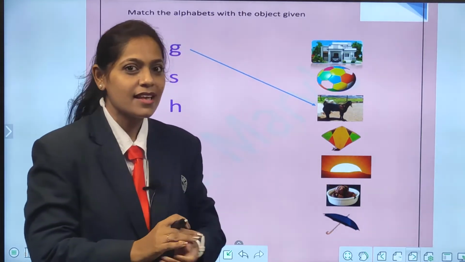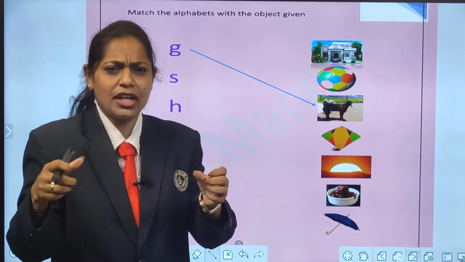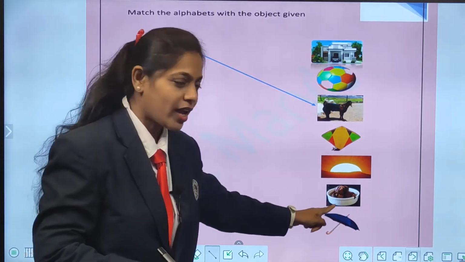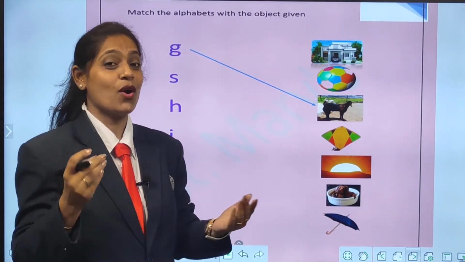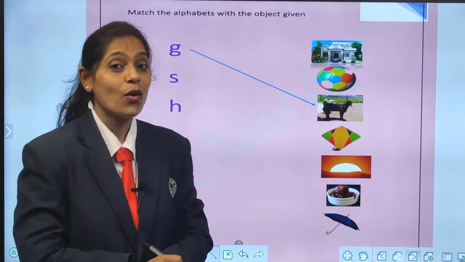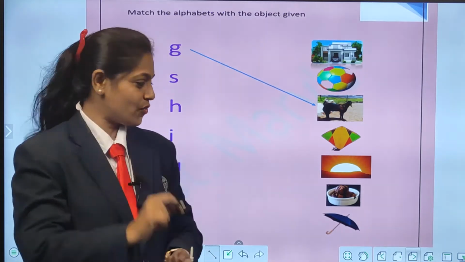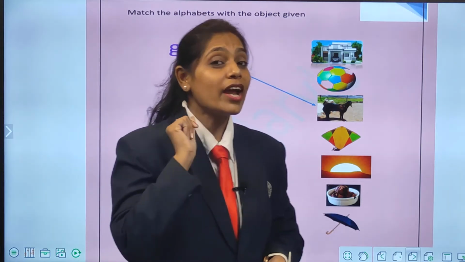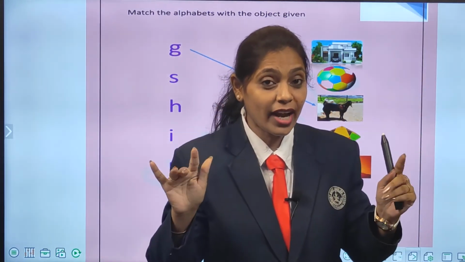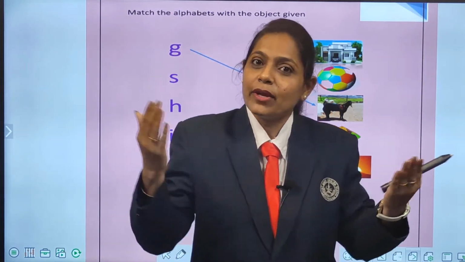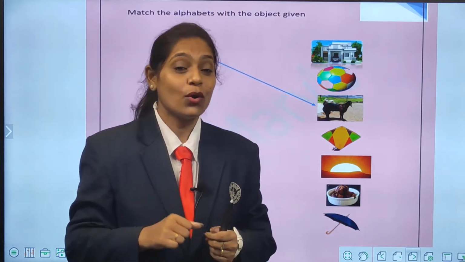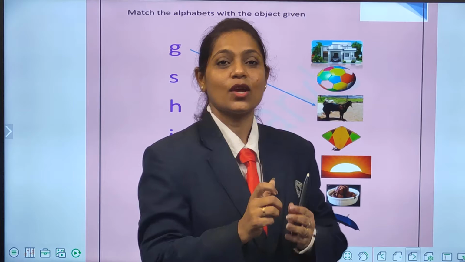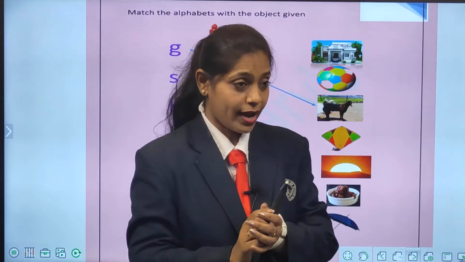Now, what is this? Yes, you see it in the morning, then you feel very hot. Yes, sun. Okay, this everybody knows because it is your favorite. What is that? Ice cream. And this? Yes, now it is rainy season. So we say, rain, rain, go away. Why? Because we all want to play out. So when we go out in rain, what do we take, children? Correct. We take an umbrella and we go, right?